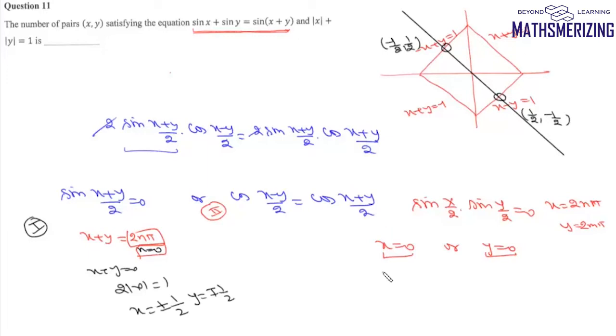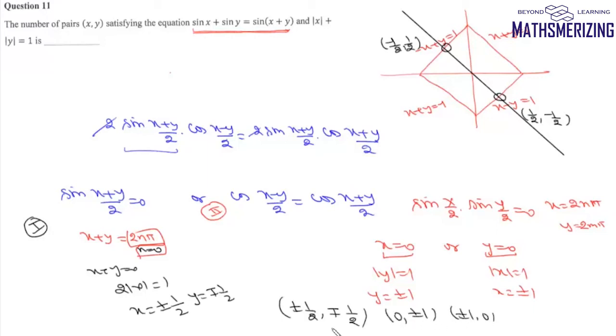So we'll put x as 0, we'll get mod y as 1, then we'll get y as plus or minus 1. And if we put y as 0, we'll get mod x as 1, then x will be plus or minus 1. So the total solutions in this case will be (plus minus 1 by 2, minus plus 1 by 2), (0, plus minus 1), and (plus minus 1, 0). So altogether there will be 6 solutions to this equation. So the number of pairs of x, y will be 6.